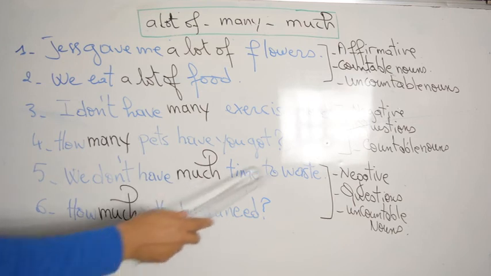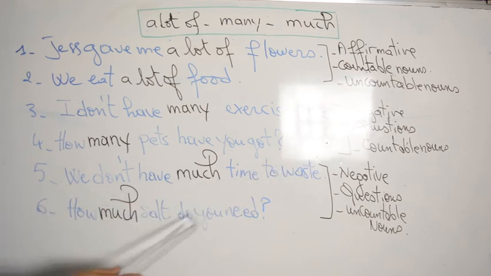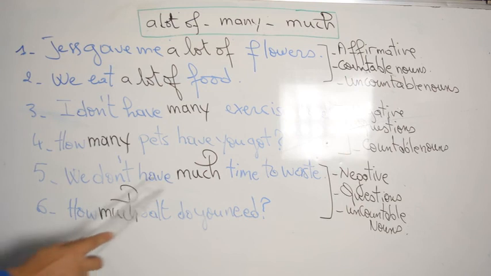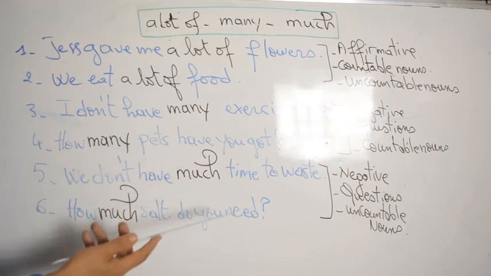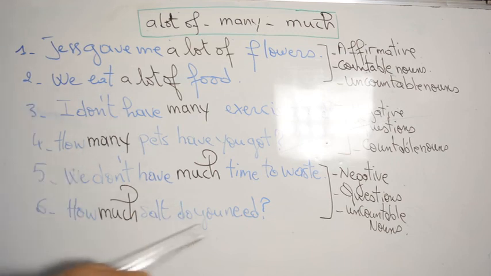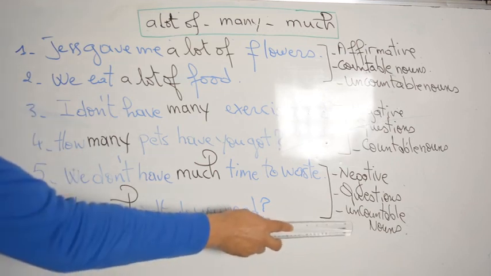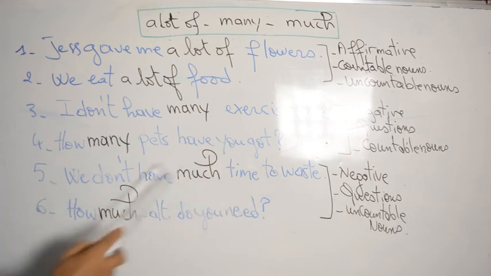We don't have much time to waste. How much salt do you need? So here we use much in order to express a quantity. It is a big quantity. But we use it only with uncountable nouns. Uncountable nouns in the negative or interrogative forms.